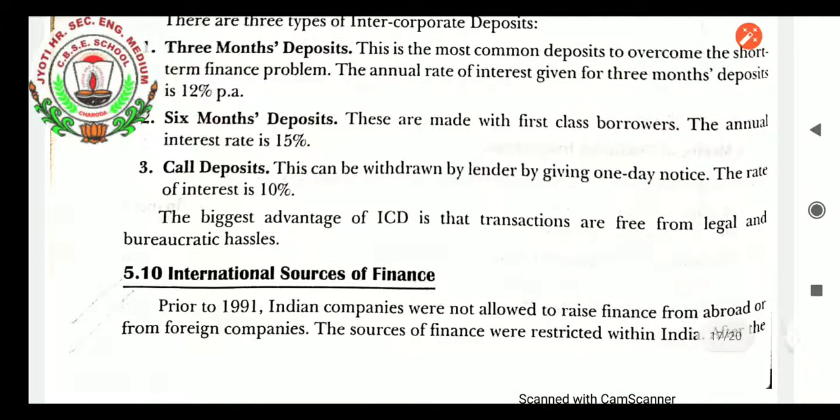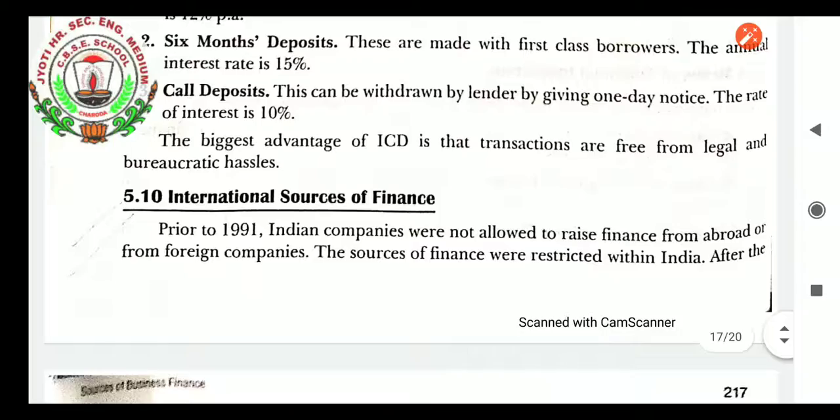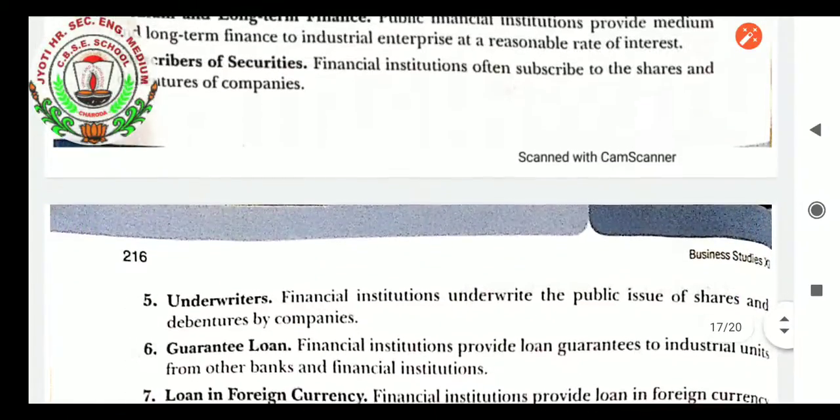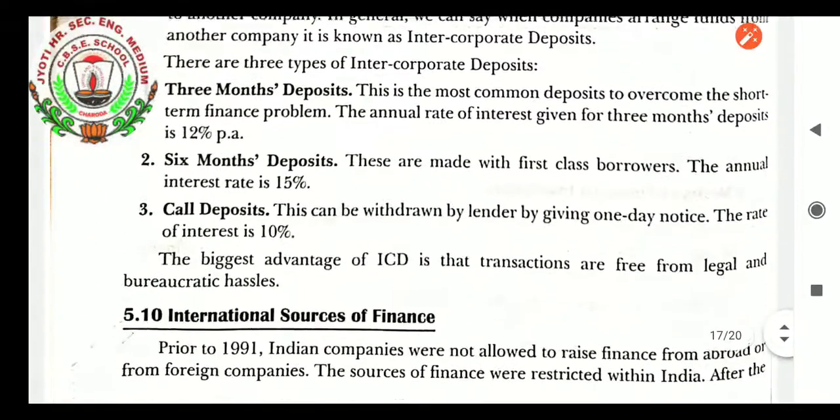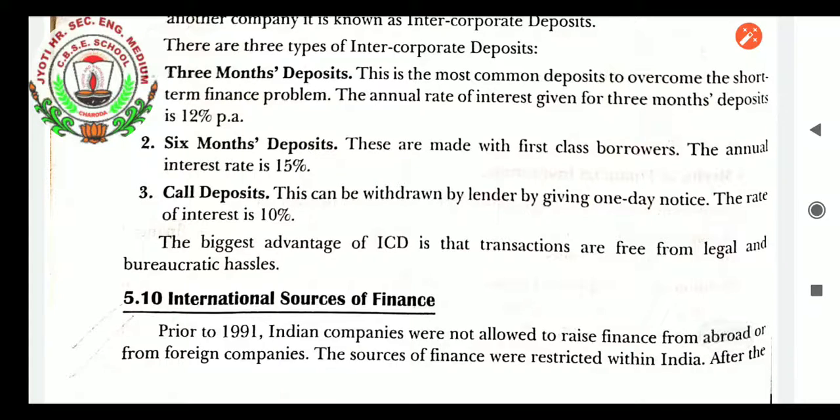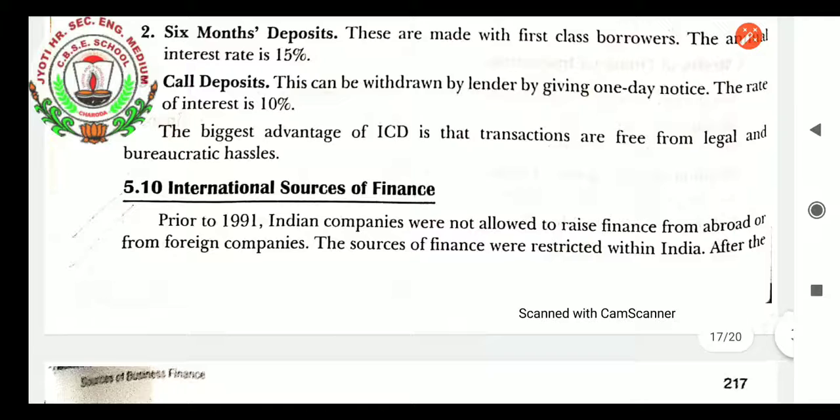Day wise it is. The biggest advantage of ICD, intercorporate deposit, is that transactions are free from legal and bureaucratic hassles. International source of finance. The next and the last topic of the sources of business finance is the international sources. Now there are some international sources of raising finance in the business.